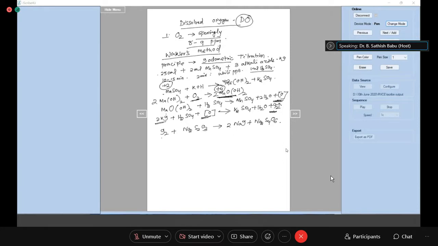In this titration, starch is used as an indicator. Starch is an adsorption indicator.